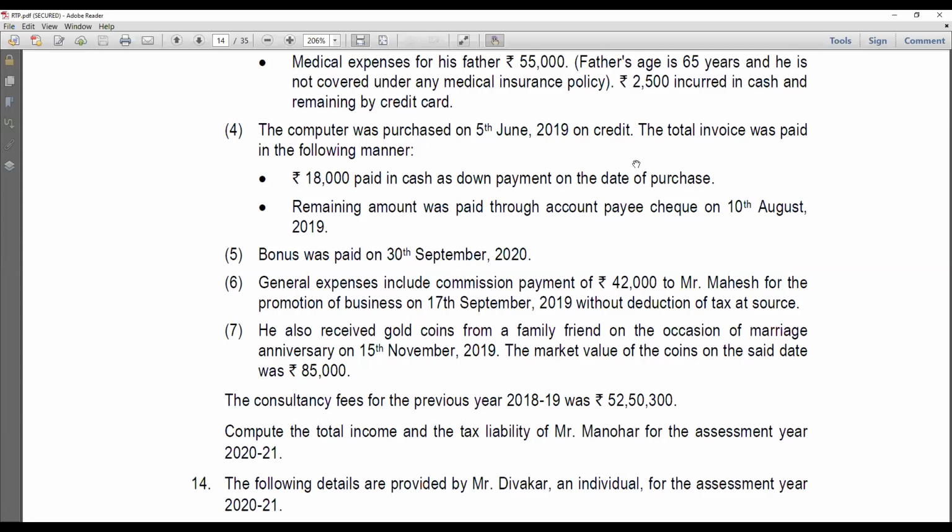That is, the total amount received is more than 50,000. The person who is giving the gift doesn't get covered under the relative definition. And also, it's not on the occasion of marriage. It's rather on marriage anniversary. So it is taxable under income from other sources.